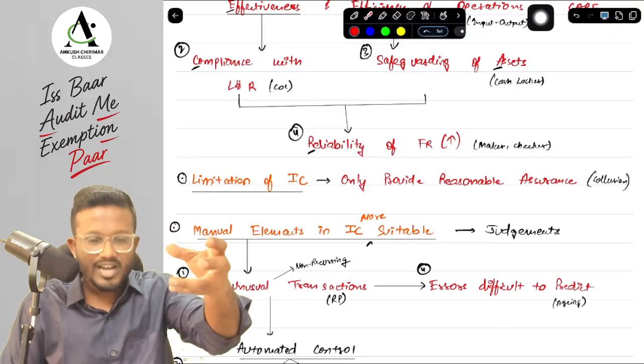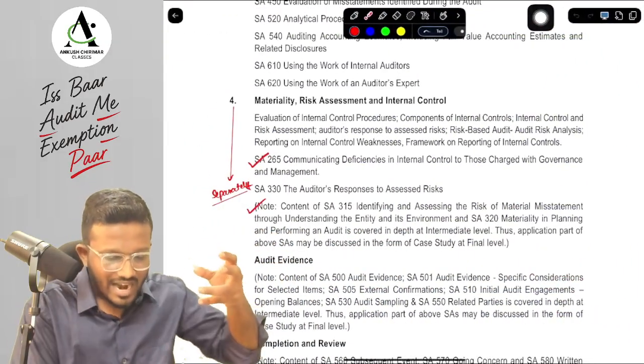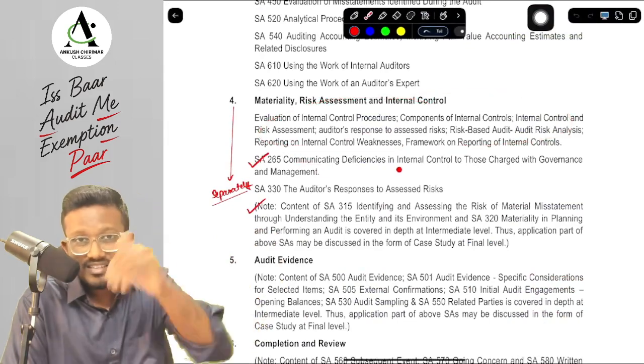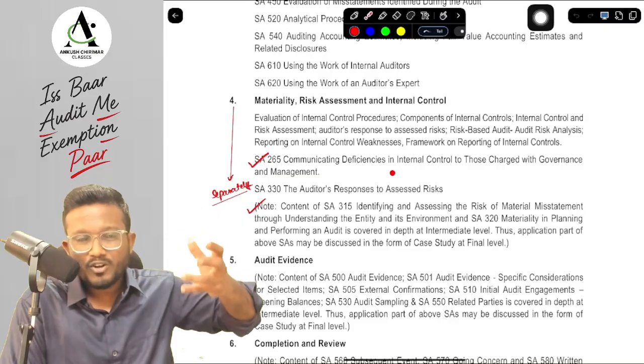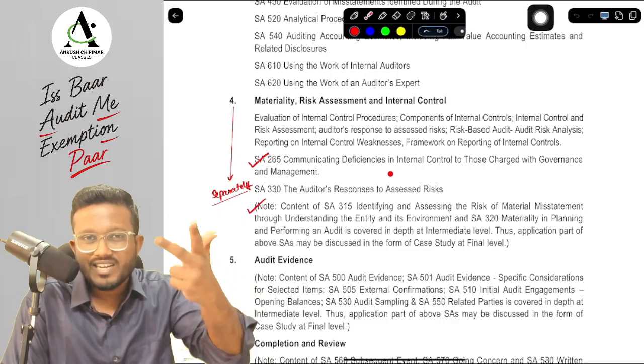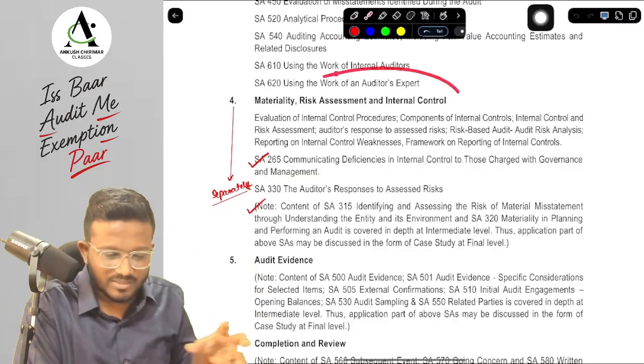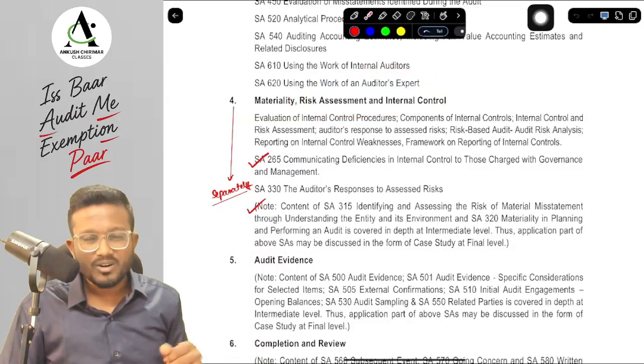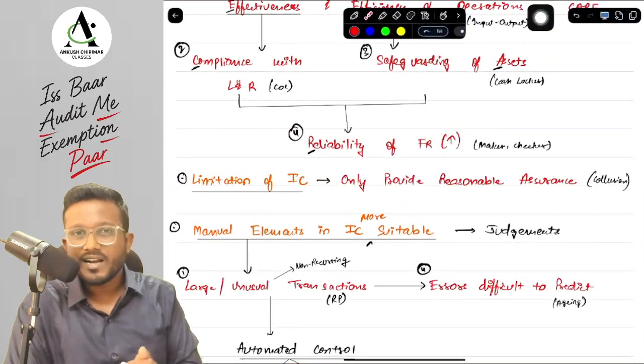Okay, yes sir. That's what I forgot to tell you at the beginning as well, that there are many things that you won't find in this particular topic because those are not part of your essays, like inherent risk, control risk, detection risk. These are all covered in your risk assessment and internal control chapter in your concept book itself, that we will be discussing after doing all our essays.